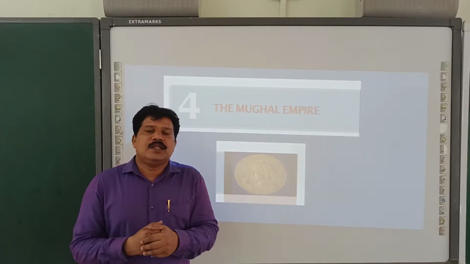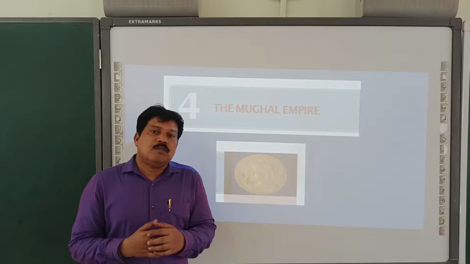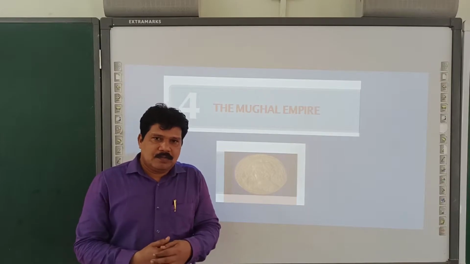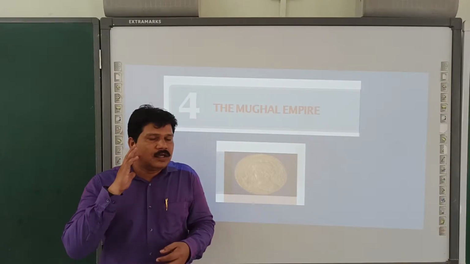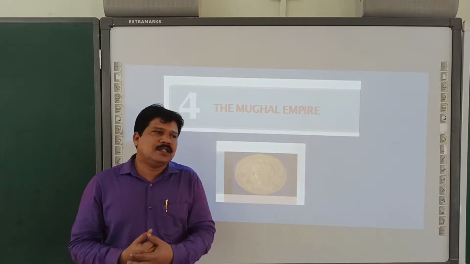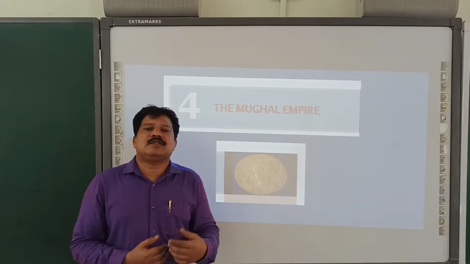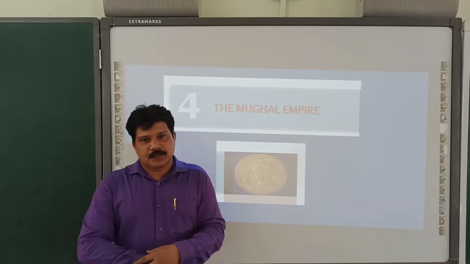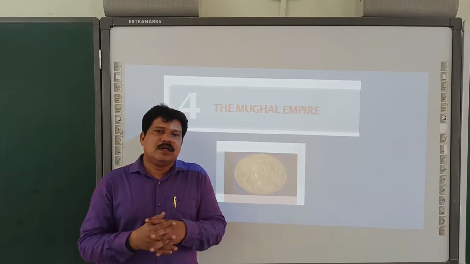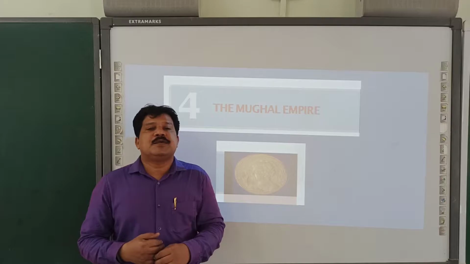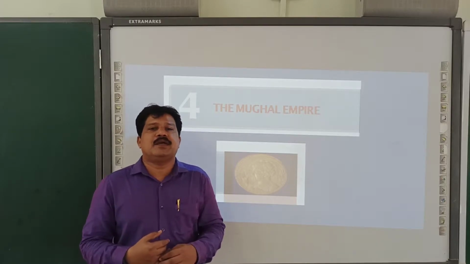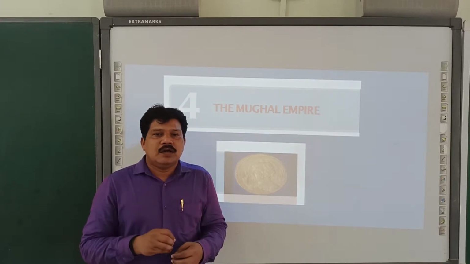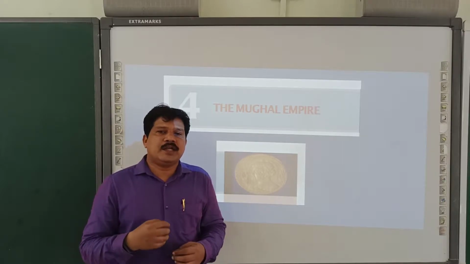Now in chapter number 4, we discuss the Mughal dynasty, which is later considered as the dynasty which belongs to India. Because when you study the revolt of 1857 in future classes, class 8th and 10th, during the revolt, Delhi was captured by the Sipahis, the name given by the British to the soldiers who were recruited from India.